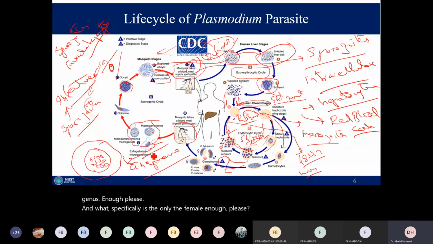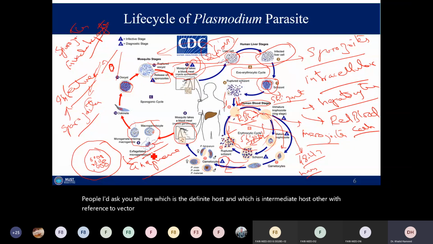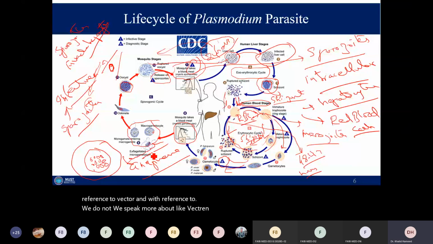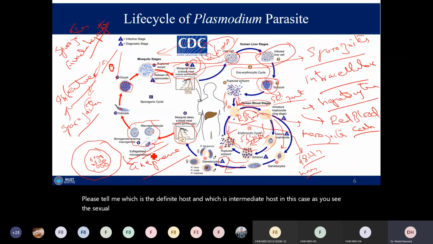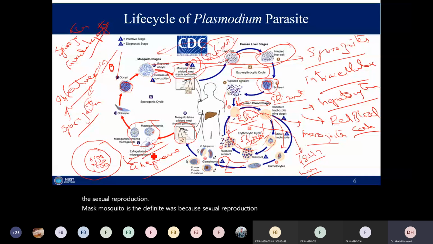Now, if I ask you, tell me which is the definitive host and which is the intermediate host. Although we speak more about the vector and the human host, for your conceptual understanding, please tell me which is the definitive host and which is the intermediate host in this case. As you see, the sexual reproduction. The mosquito is the definitive host because sexual reproduction is going on in the mosquito.